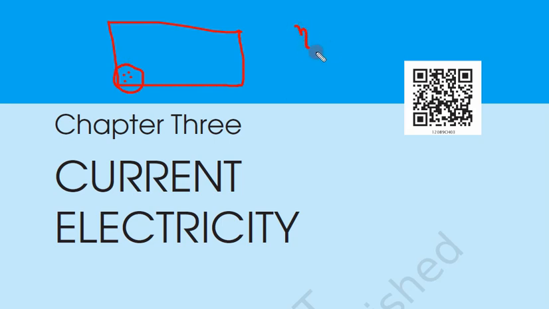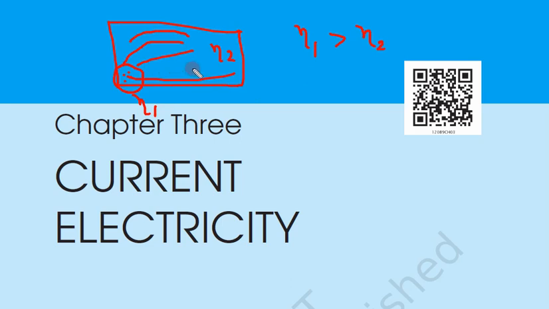Let us say concentration 1 is eta 1, which is higher, and concentration 2 is eta 2, which is less. So particles will move from eta 1 to eta 2 till the concentration on both sides becomes equal.